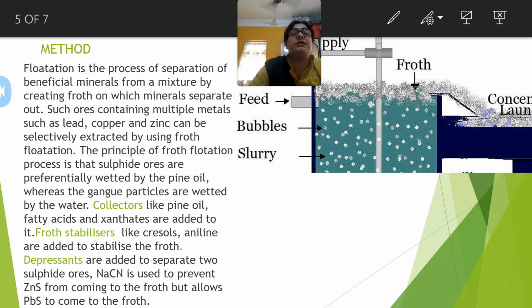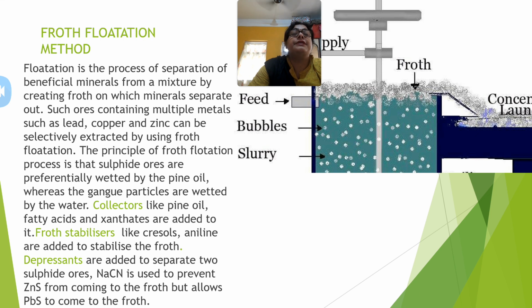That means this particular method is actually used for those minerals which may contain multiple ores. Suppose zinc sulfide and lead sulfide. Sulfide ores are generally concentrated by this method. Such ores containing multiple metals such as lead, copper and zinc can be selectively extracted by using froth flotation. The principle of froth flotation is that the sulfide ores are preferentially wetted by pine oil, and the gangue particles associated with it are wetted by water.